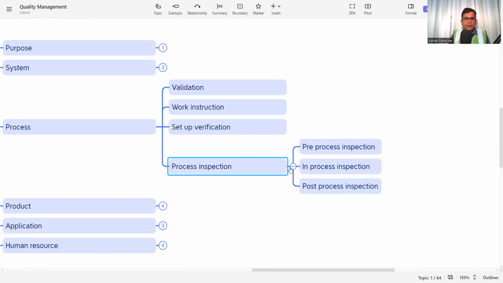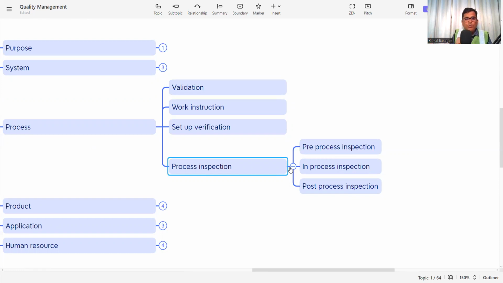Then comes in-process inspection. What is in-process inspection? It is when, during the process, you need to check. We set the verification, we set the standard. During the process, we need to verify that the set standard is followed or not.